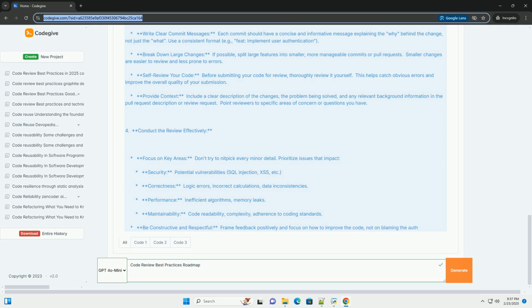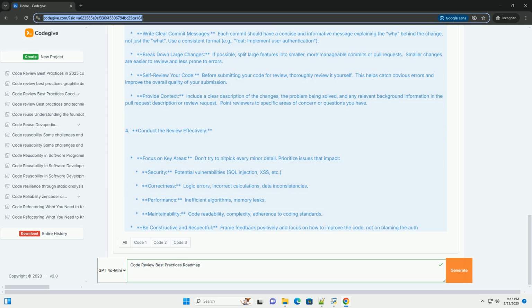Reviewer's comment: There's a lot of code duplication here. The area and perimeter calculations for rectangles and squares are very similar. Consider creating a more generic rectangle class that handles both cases. Refactored code. 4. Readability and maintainability.